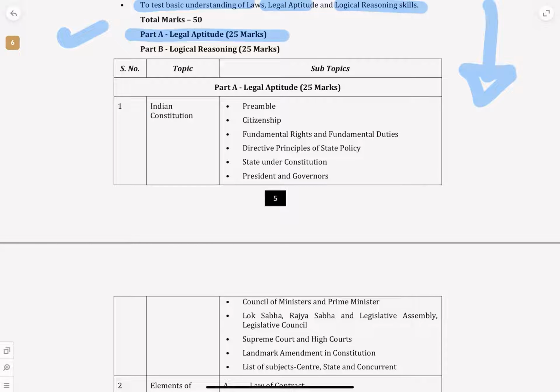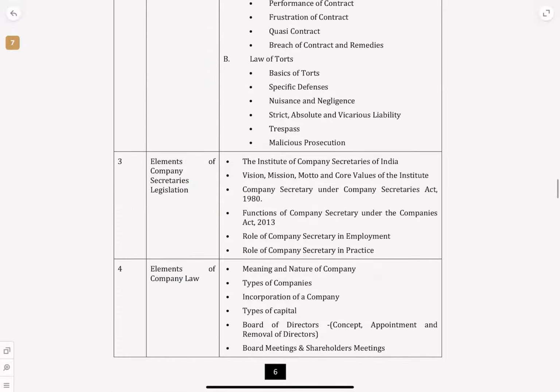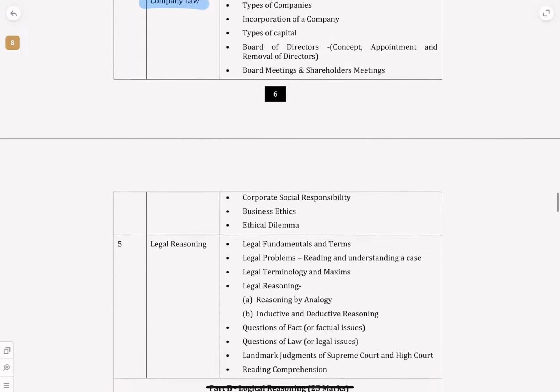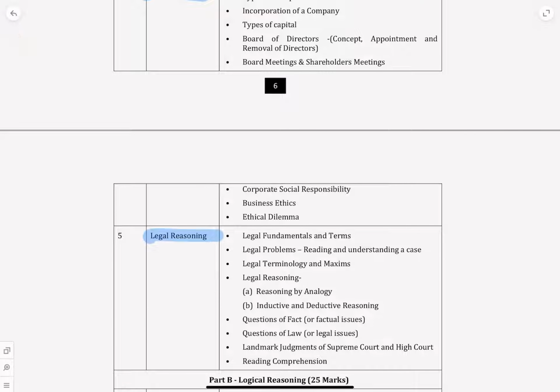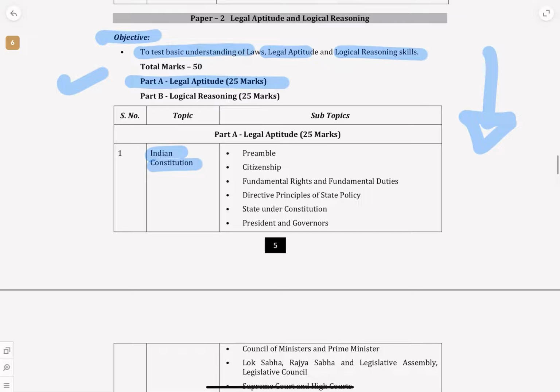First is the Indian Constitution. Then we have the Contract Act and torts. Then we have elements of company secretary legislation, company law and legal reasoning. When you look at it, you'll feel, oh, this is such a big syllabus and we have only 25 marks. That is correct. If you're feeling like that, there's nothing wrong.